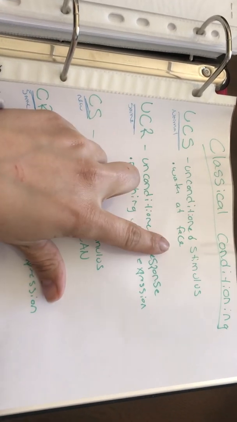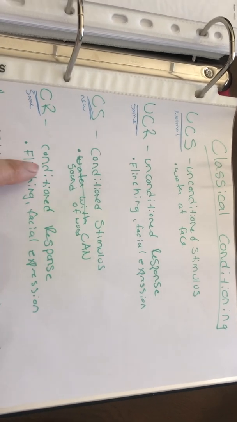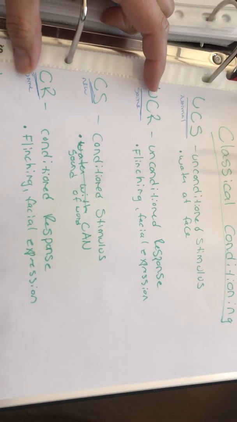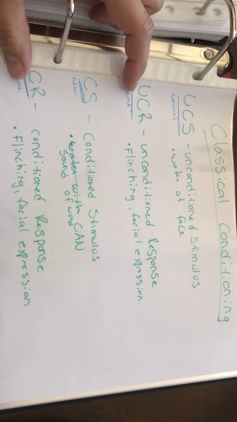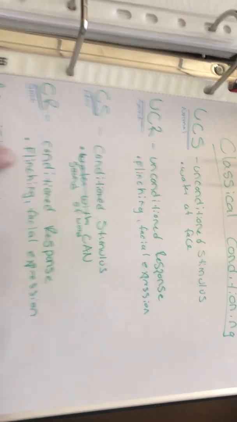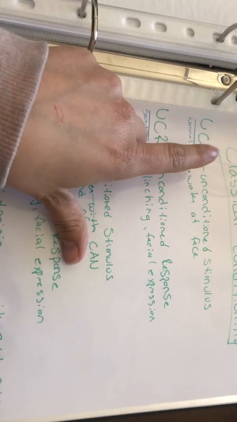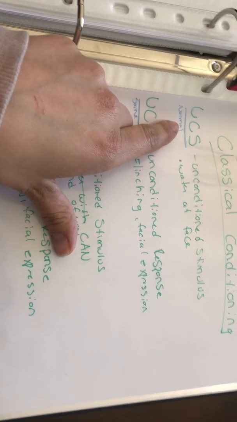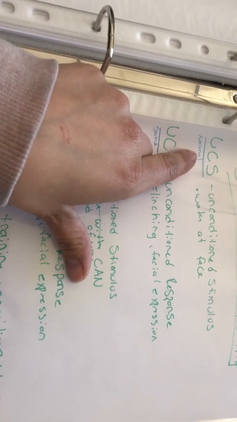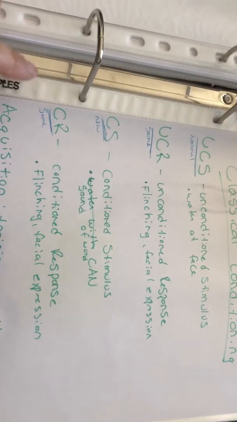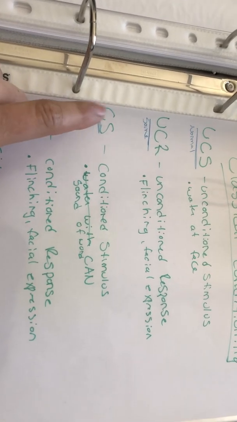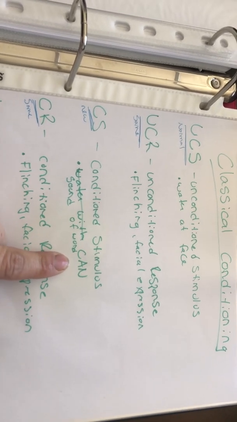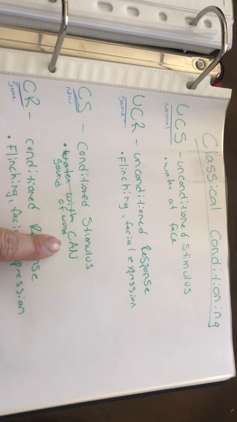So we have an unconditioned stimulus, unconditioned response, conditioned stimulus, and a conditioned response. Those two responses should be the same. So they're both flinching or those weird facial expressions. The unconditioned stimulus should be the original thing that produces something, so being scared, loud noises, flicking water at someone, throwing a ball at them, things like that. That would be an unconditioned stimulus. The conditioned stimulus is then that new thing that is now paired up with the old thing. So the sound of the word can now produces this sense of scared because he was getting flicked with the water.